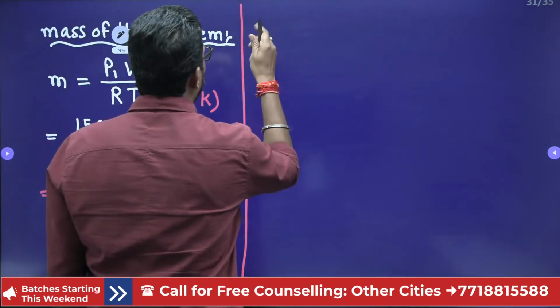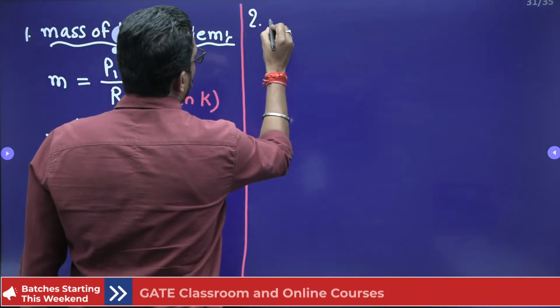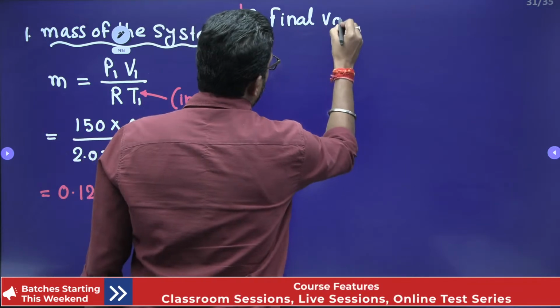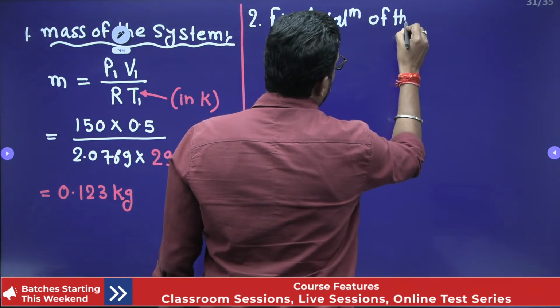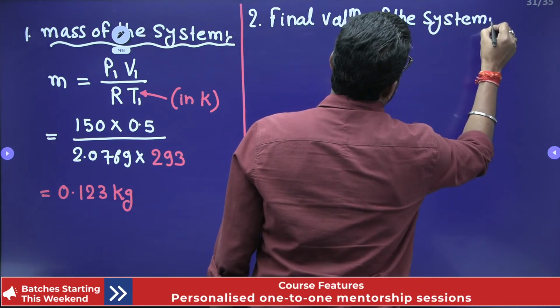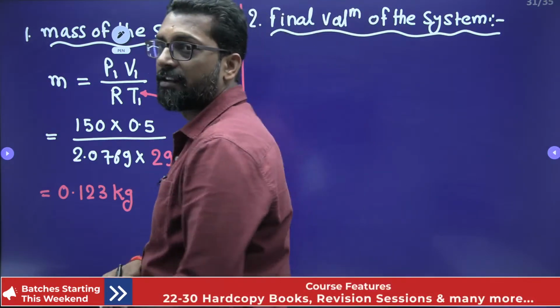This is the first step. What is the second step? Final volume of the system, that means after compression. How to find the final volume? Just think.